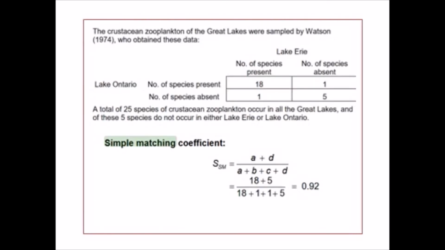Example of calculating the simple matching coefficient. The crustacean zooplankton of the Great Lakes were sampled by Watson in 1974, who obtained this data. The number of species present and absent can be written as 18, 1, 1, 5. A total of 25 species of crustacean zooplankton occur in all the Great Lakes, and 5 species do not occur in either Lake Erie or Lake Ontario. The simple matching coefficient is equal to A plus D by A plus B plus C plus D, that is equal to 18 plus 5 by 18 plus 1 plus 1 plus 5, which will be 0.92.